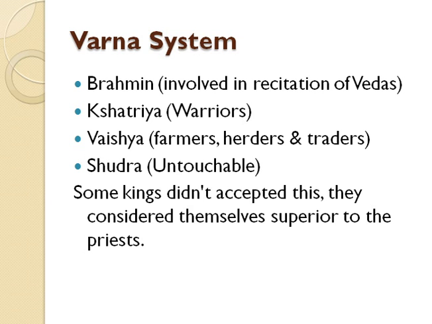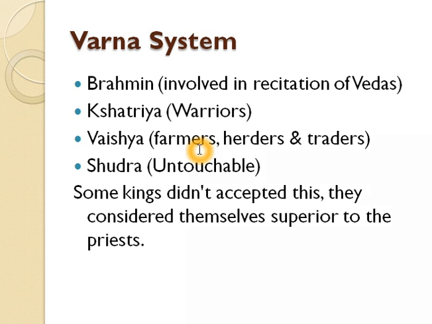The priests divided people into four groups and they called these groups varnas. So this became the Varna system, and according to them each varna had a different set of functions. The first varna was that of Brahmins. The Brahmins were expected to study and teach the Vedas. They were involved in recitation of the Vedas, and they could perform sacrifices and receive gifts.